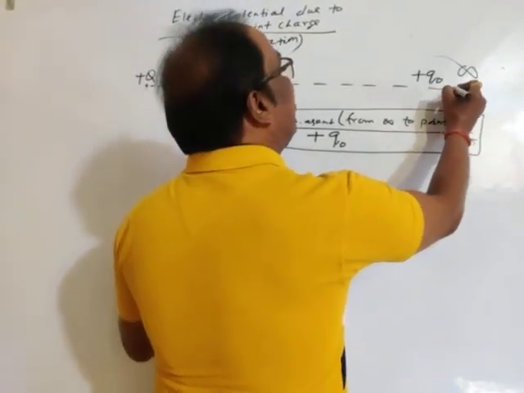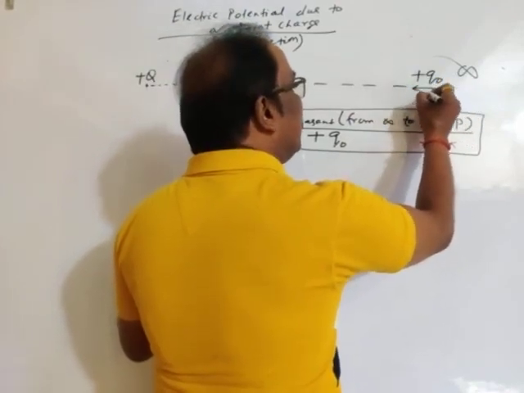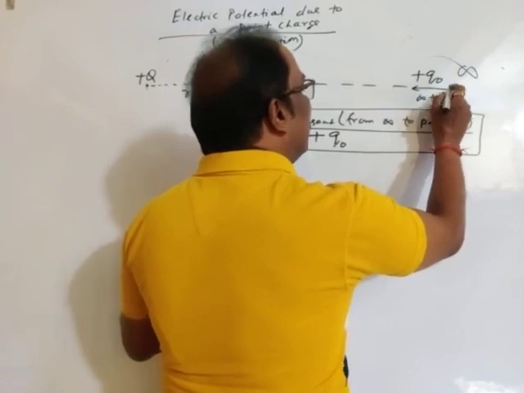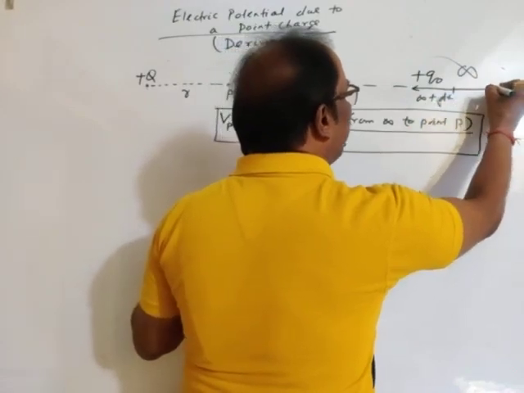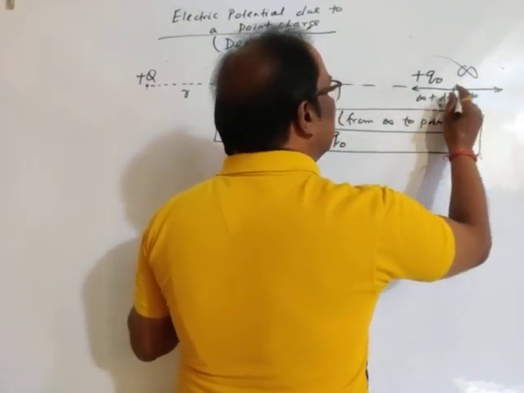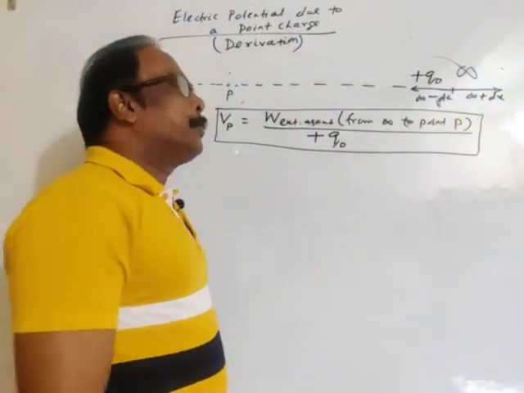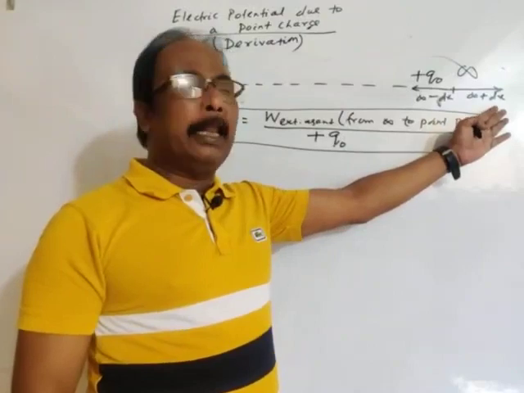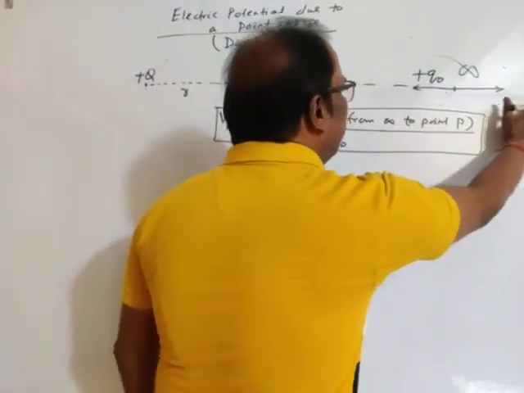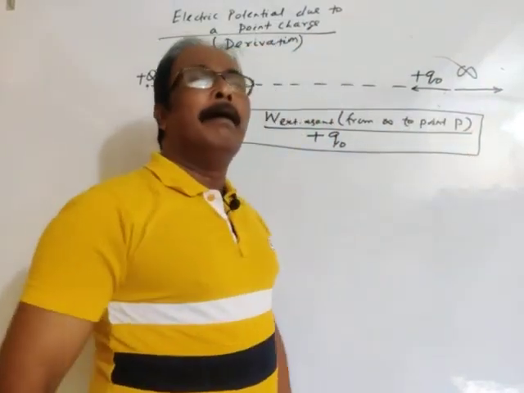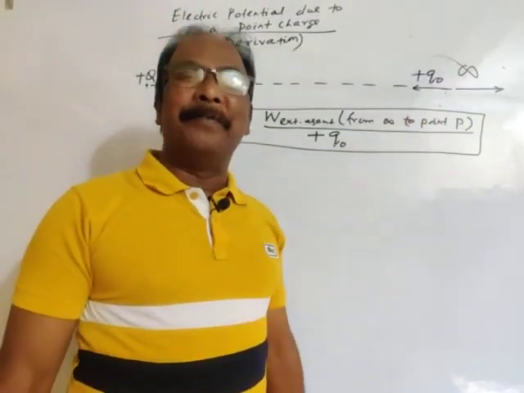If you displace this charge by dx from infinity, then infinity minus dx is infinity, infinity plus dx is infinity, so the total distance is infinity. We don't have an idea of the electrostatic force on a test charge at infinity.